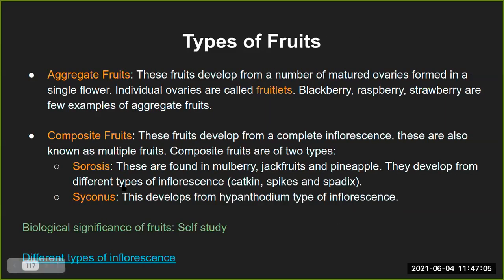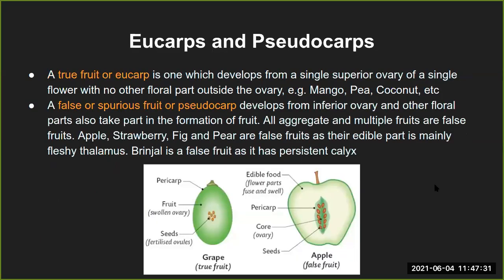So these are the three major types. I'm not going to talk about the biological significance of the fruit, that means where the fruits are being utilized and so on. That you can do on your own. Here is the link that I have linked with different types of inflorescence and what kind of fruits are being formed later. So that link you can check anytime later you want.